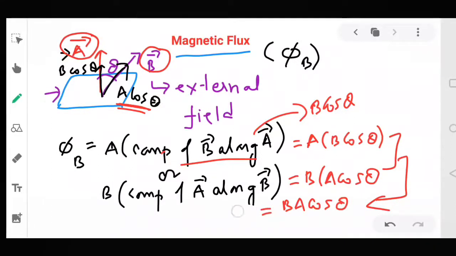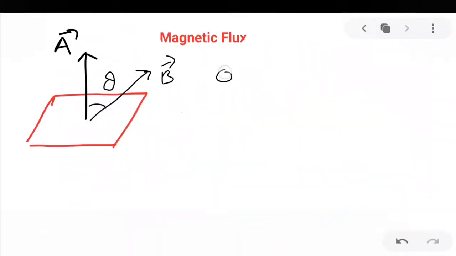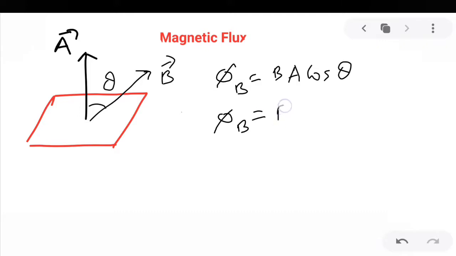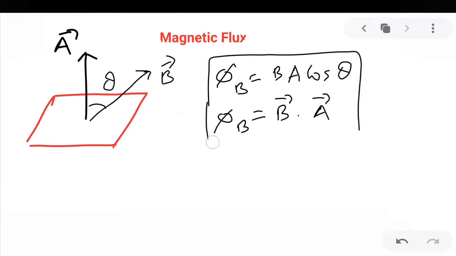So the expression for magnetic flux is phi B equal to BA cos theta, or phi B equal to B dot A. This is magnetic flux.